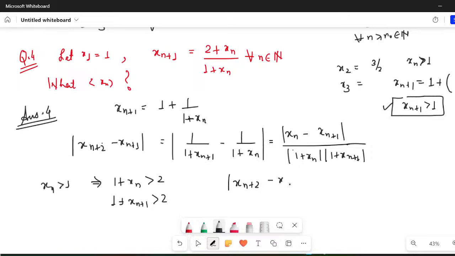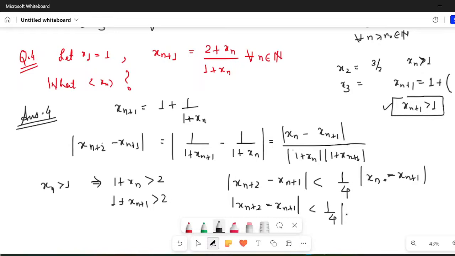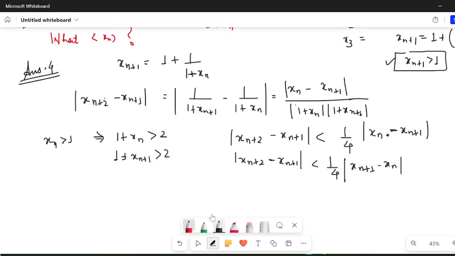modulus of xn plus 2 minus xn plus 1 would be less than 1 over 4 modulus of xn plus 1 minus xn. So clearly you can see that this qualifies the definition for the contractive sequence. Remember, if it is less than C and if C lies between 0 and 1, then this is a contractive sequence. So it implies that the sequence xn is a contractive sequence.